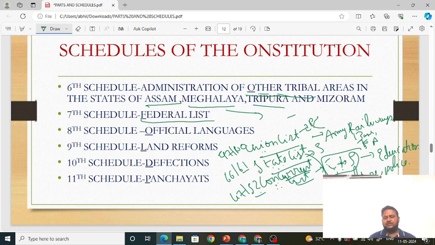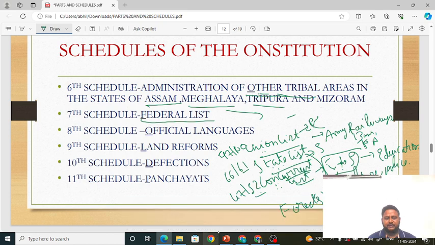Now I have a question. When it comes to the subject of forest, does it come under the union list, state list, or concurrent list? I want you to drop it in the comment section. What is your answer? Forests come under which list? Please post it in the comment section.